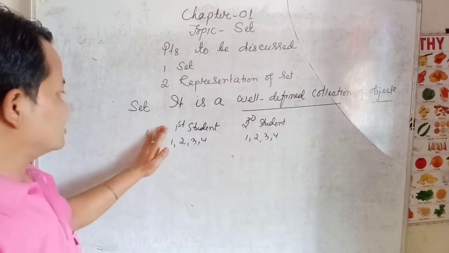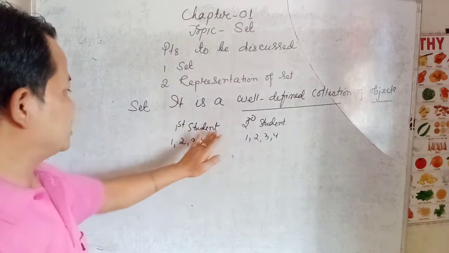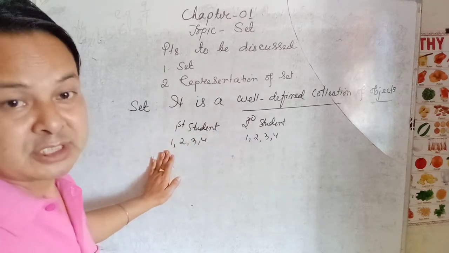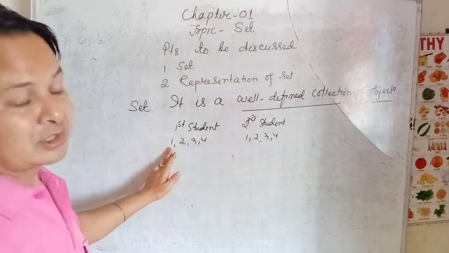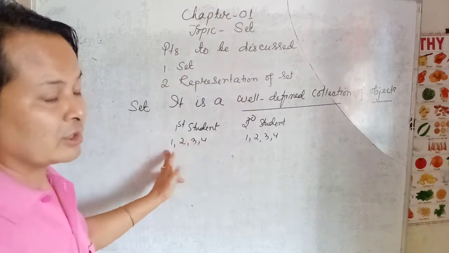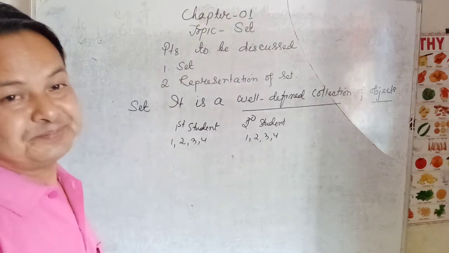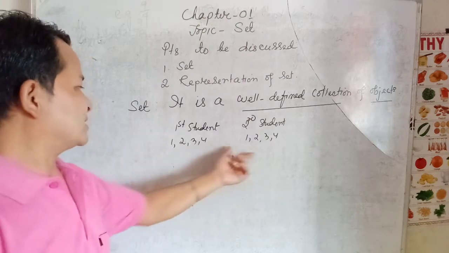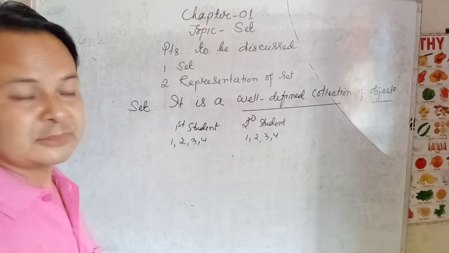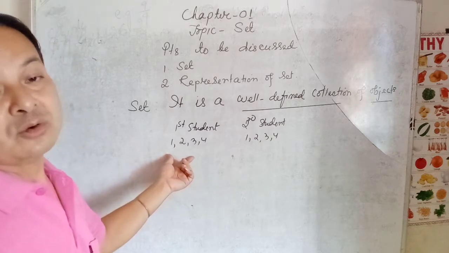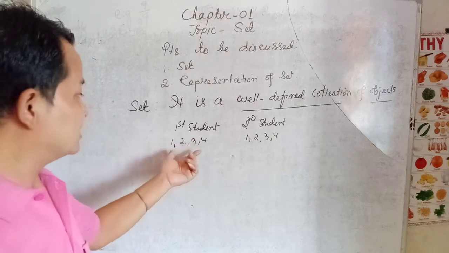And the first student also knows about natural numbers. That's why he gave this answer. It is starting from 1 to 4: 1, 2, 3, 4. That is the collection of the first student. That's why these collections are not changed. That's why this collection of numbers is called a set. Okay, this is the set.